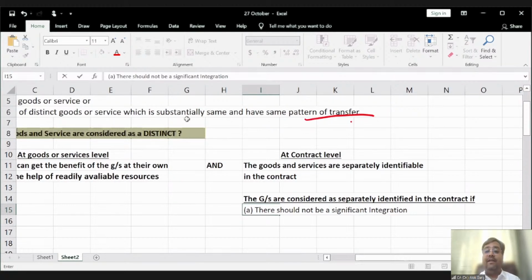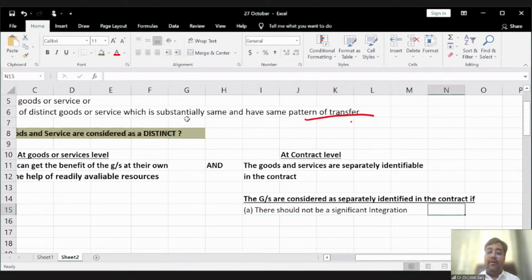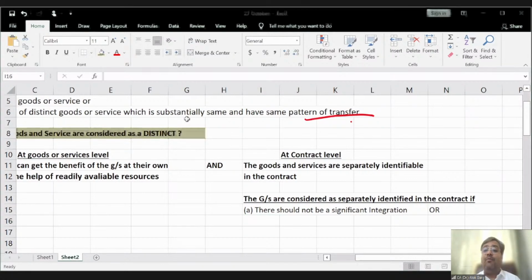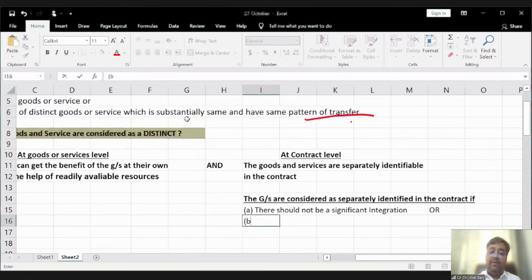There should not be a significant integration. Or there should not be a significant modification or customization required.